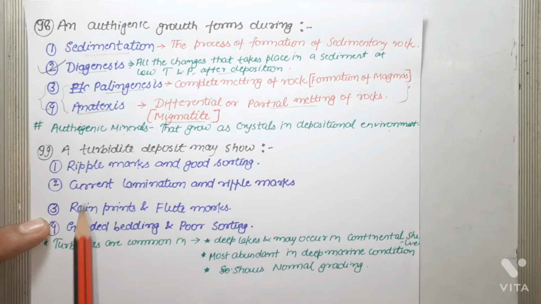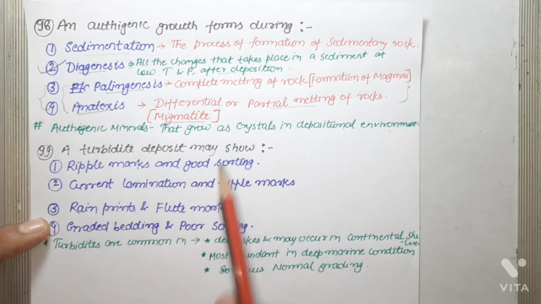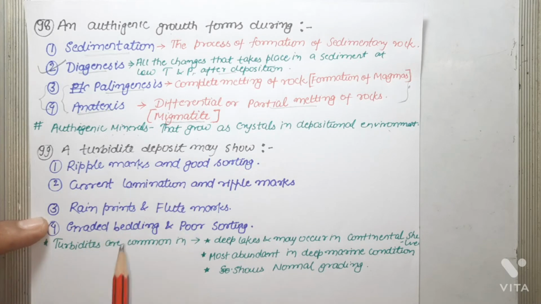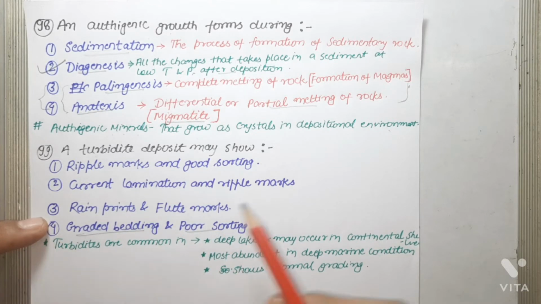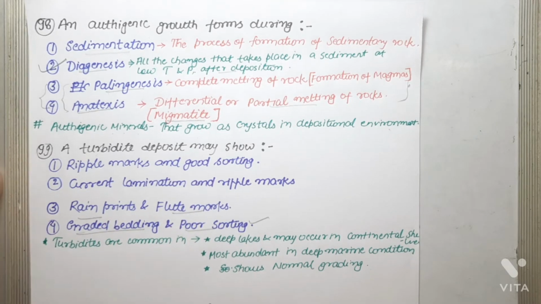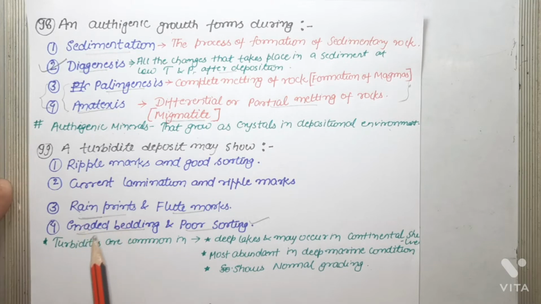And this question is asking what a turbidite deposit may show. The option in which graded bedding is present is option 4. Turbidites are normally graded, and also poorly sorted. So the correct answer is graded bedding and poor sorting. Raindrop prints and flute marks can't be shown by turbidite deposits because raindrop prints are surface sedimentary features, and turbidite is a deep marine feature.